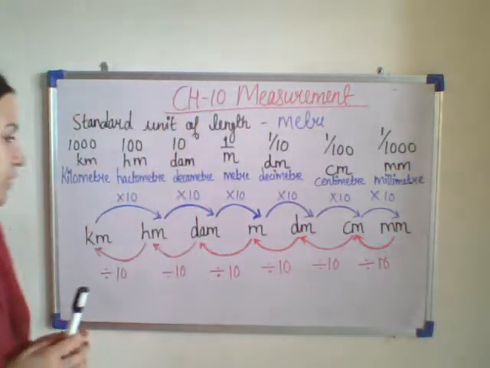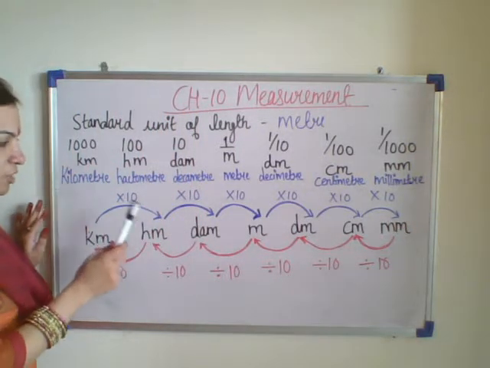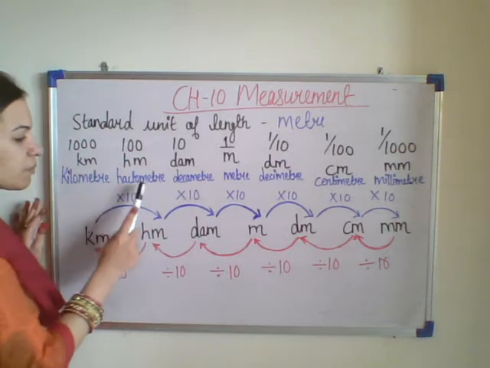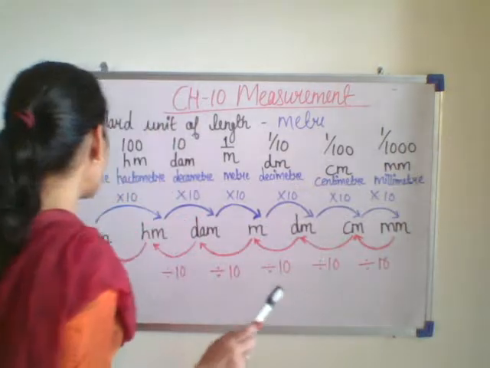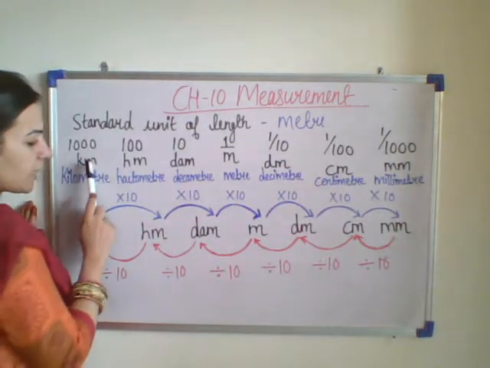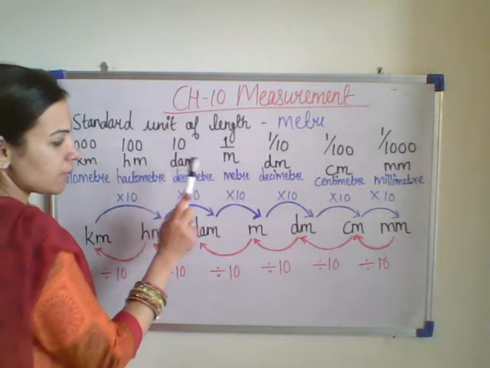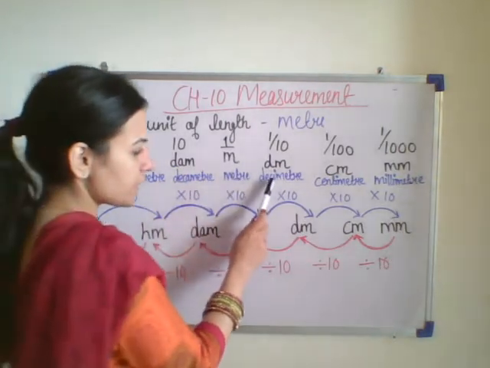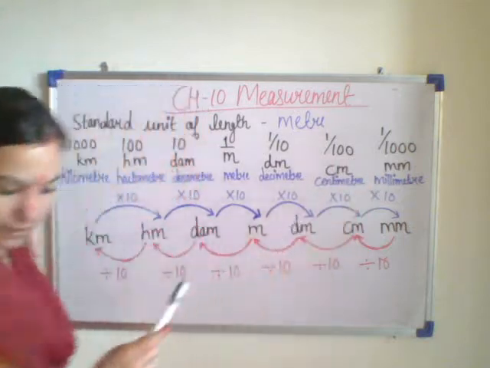So here I have written some of the standard quantities of the measurement. Here the prefix meter is added to all of them. This is kilometer, km, hectometer, hm, decameter, dam, meter, decimeter, dm, centimeter and millimeter.